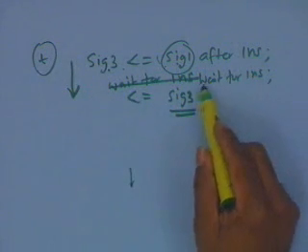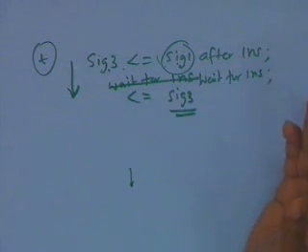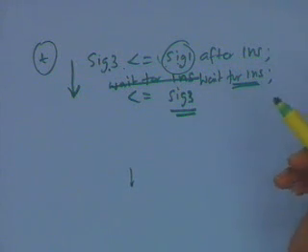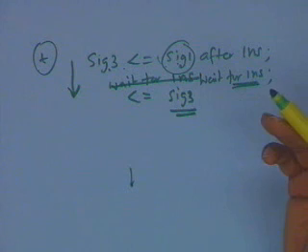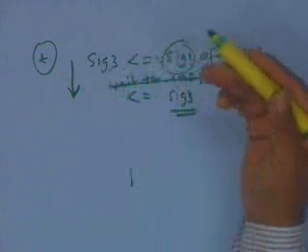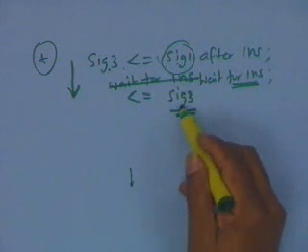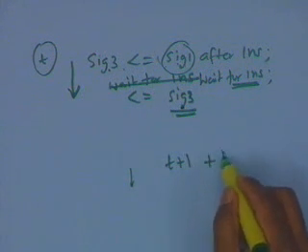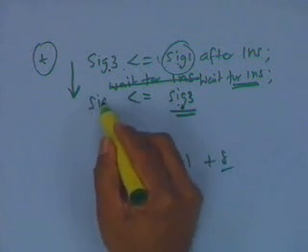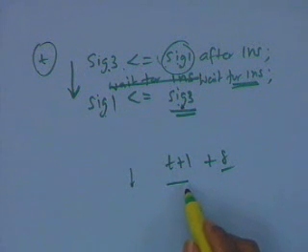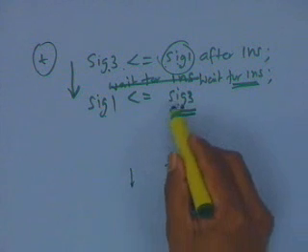I have done this and I just encountered a wait, and I am going to suspend this process. This process will be reactivated only based on the event that is associated with the wait. The event that is associated with the wait is 1 nanosecond. So it will be activated at t plus 1. At t plus 1 already this is waiting that it should be done, so it will be done first and then you will go and do the next. So this particular event will be associated at t plus 1 plus delta. If I say sig3 is transferred to sig1, sig1 will get the value not at t plus 1, but it will be scheduled to occur at t plus 1 plus delta because of the delta delay that I have to associate with this.